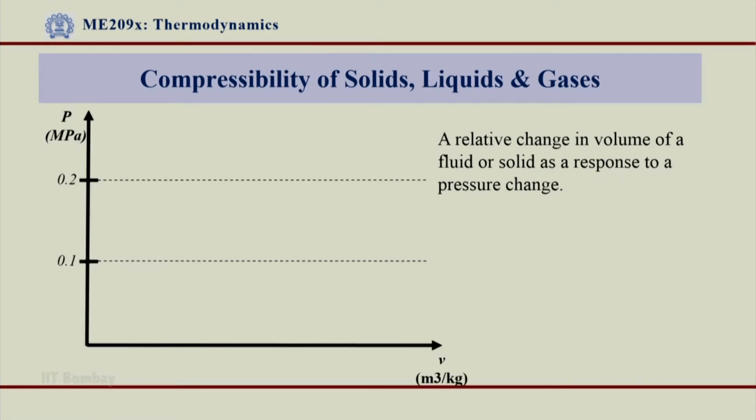Now in order to understand the compressibility of solids, liquids and gases, I am plotting a curve here of pressure versus specific volume, and we will try to compress solids, liquids and gases from 0.1 MPa or 1 bar to 0.2 MPa or 2 bar. So a pressure ratio of around 2 is what we will see. Now let us apply this using a small experiment which I will show using animation. We will take a very specific mechanical engineering application example, that is the cylinder and piston arrangement.